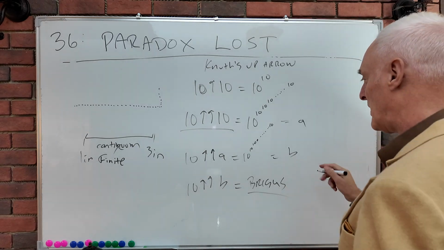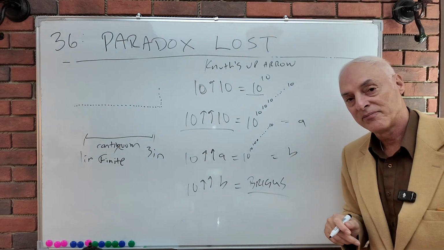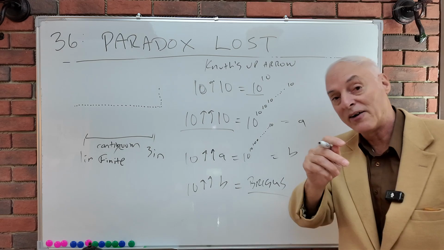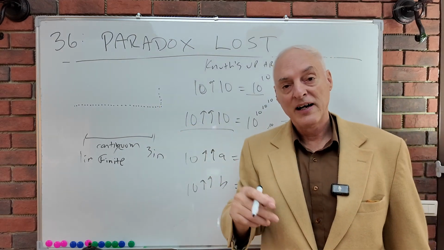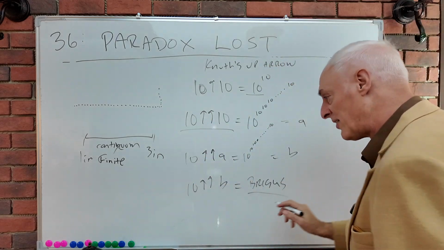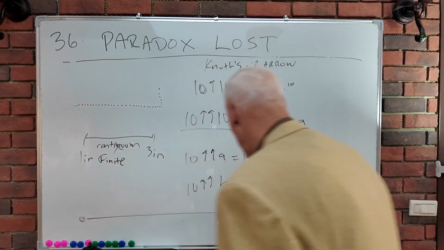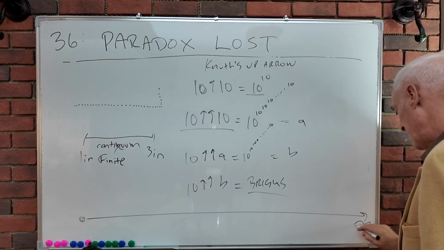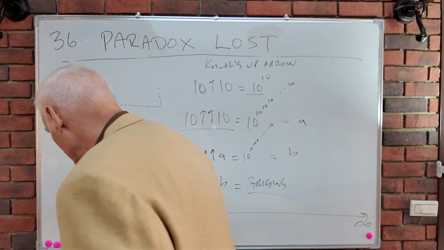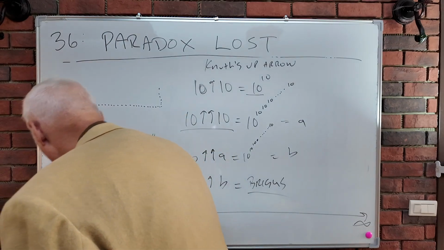Now, I want to ask you this question. How far is this number right here, 10 to the 10, 10 billion, from infinity? The counting infinity, 1, 2, 3, 4. How far is that from infinity? Well, let's draw a number line here. Here's 0, and we'll draw a little arrow out here. I don't have a board big enough to go out to infinity. Well, here's 0, and here's 10 to the 10. We'll call 10 billion right about there.